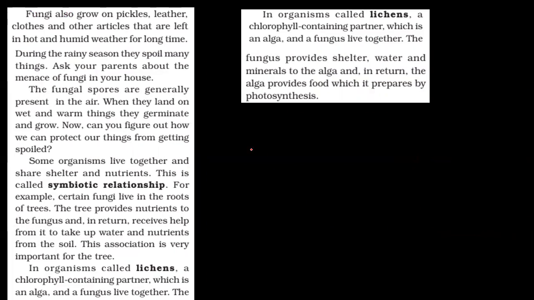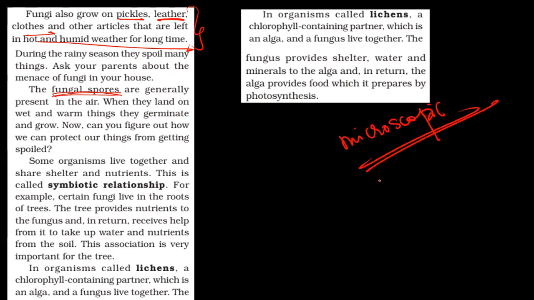Now, this is a little bit more. That is fungi. You must have seen it grows on pickle, leather, clothes, that are left in hot and humid weather. So this is just an example. Now, in rainy season, they spoil so many things, so much of moisture available. So they will attack. And fungal spores, as I mentioned, they are generally present in the air. So around you, you will have so many fungal spores like this. They're microscopic. You cannot see them. These spores are microscopic. When they attack and form such green patches, only then you can see.